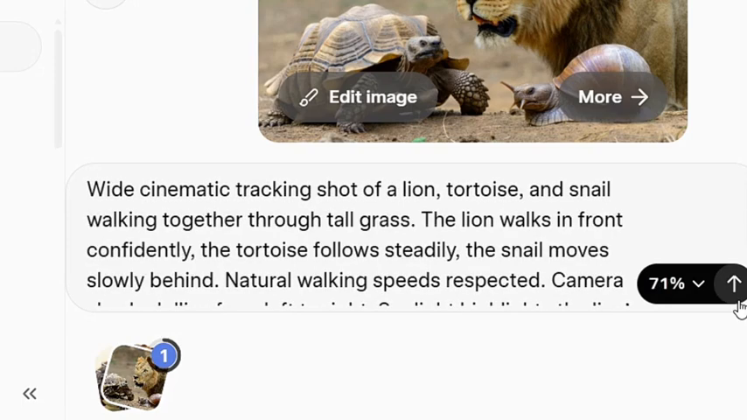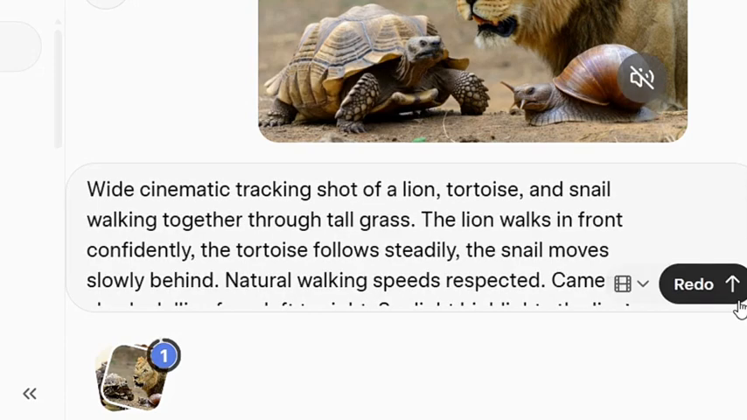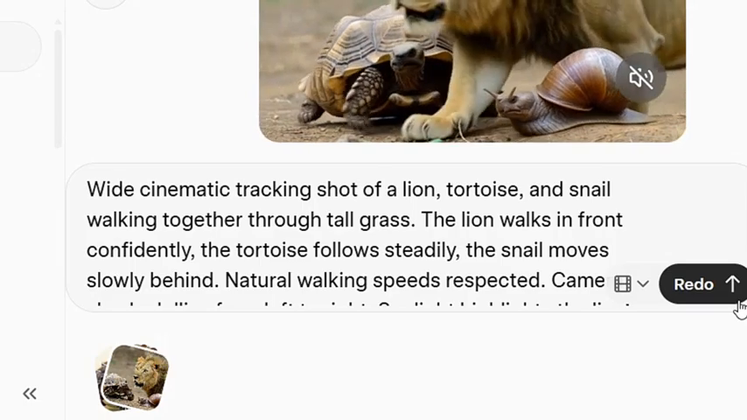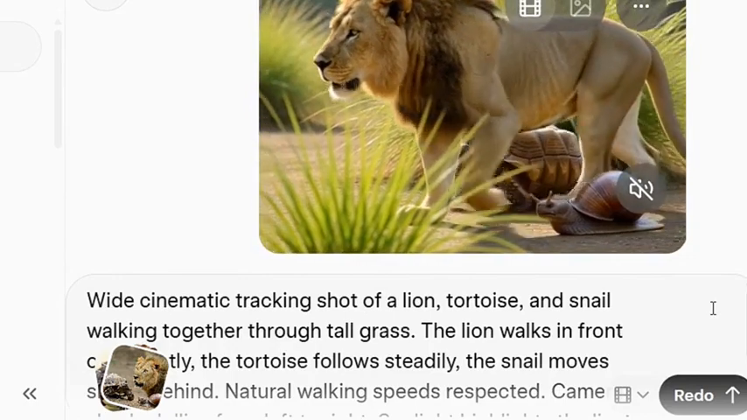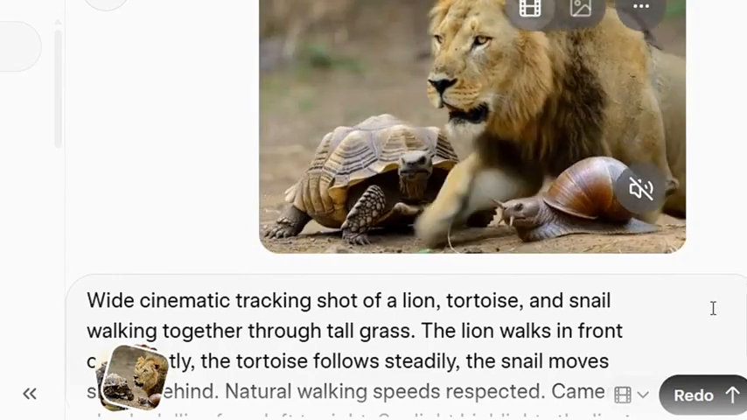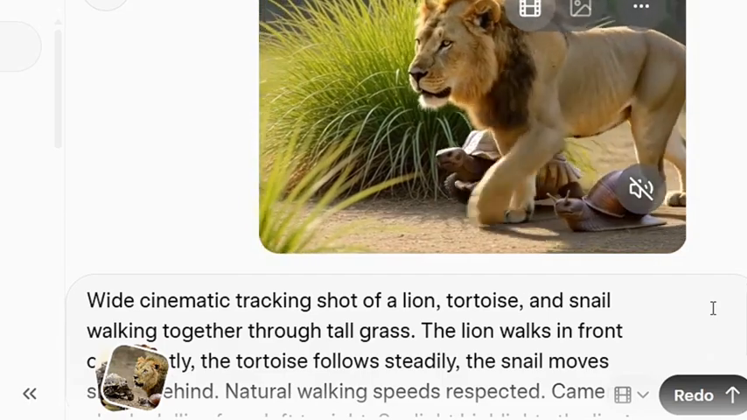Now, after Grok AI successfully generates this video for us, I'm going to show you how you can consistently generate the full video without missing any part. As you can see, this is the video where they were working together.